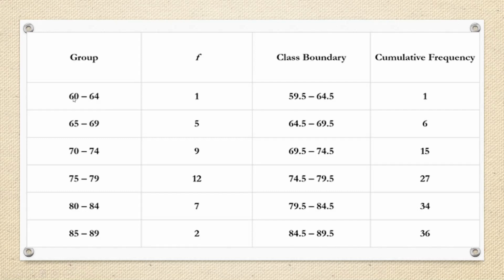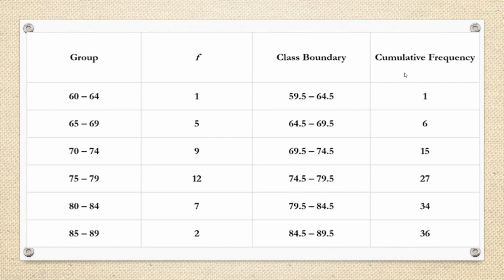We subtract 0.5 from each lower class limit and add 0.5 to each upper limit of the class. So we get 59.5 to 64.5. When we subtract 0.5 from 60, it becomes 59.5, and when we add 0.5 to 64, it becomes 64.5. Now you can create all the class boundaries for each class: 64.5 to 69.5, 69.5 to 74.5. These are overlapping class intervals.